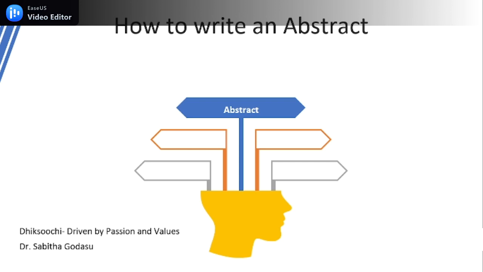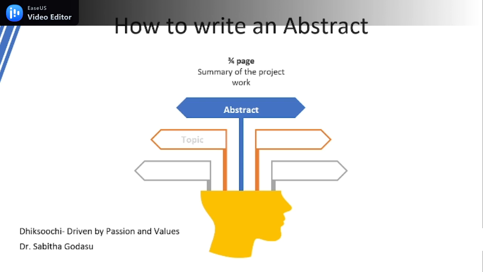So the abstract is definitely a summary of the project, and it should be almost three-quarters of a page, even one full page or 1.5 pages. If it is a thesis, then you can go for 1.5 pages of abstract. Then what is in the summary? What has to be mentioned? Let us see in the other four points.